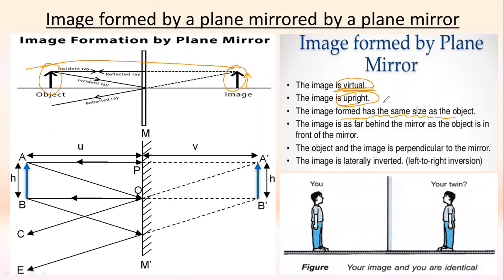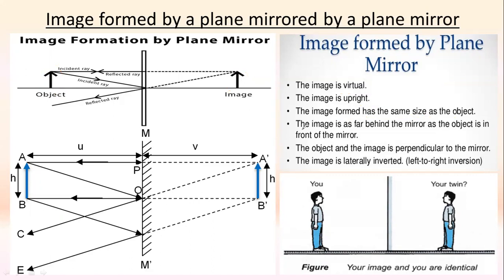And because of that, there would be a calculation when we come to the magnification of the image formed by a plane mirror. That is +1. Remember this thing. This is a very important thing. The magnification of the image formed by a plane mirror is +1. This one I will explain in detail when I go for the sign convention and explain the magnification for the spherical mirrors. There I will explain it once again, how this magnification is +1. So for plane mirrors, it is always +1. So please remember this thing.